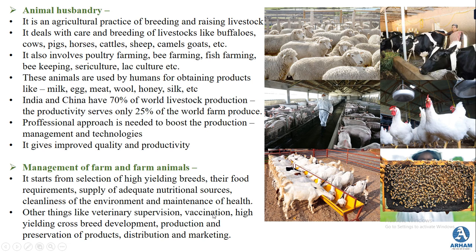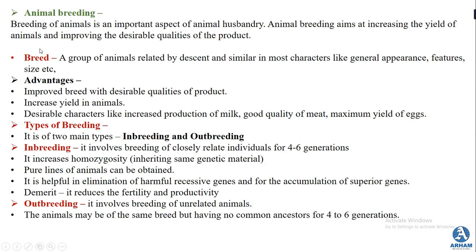Vaccination of these animals is again very important. Then high yielding crossbreeds have to be developed. Production and preservation of these products have to be taken into consideration, and there have to be new techniques for preservation of these products. At the last, distribution and marketing strategies have to be made. Now, with this, let us study animal breeding.